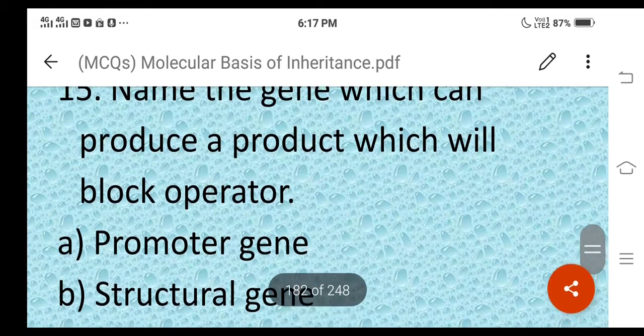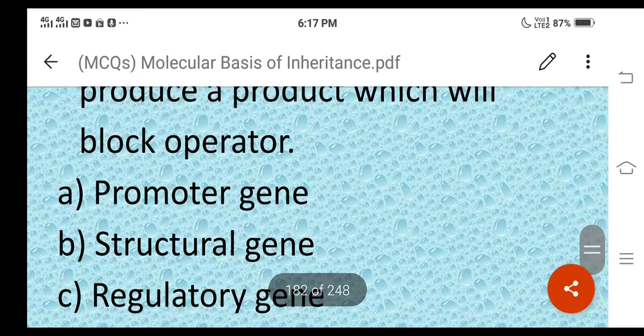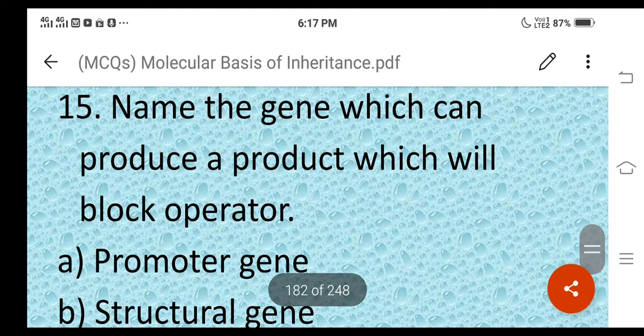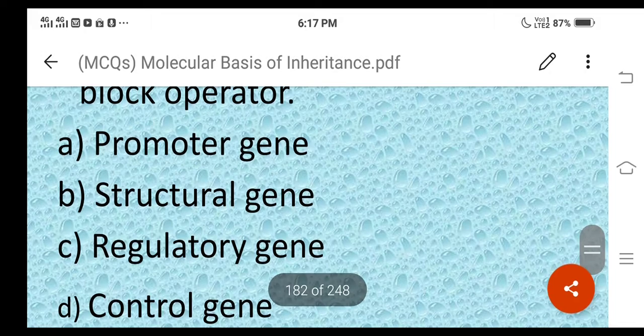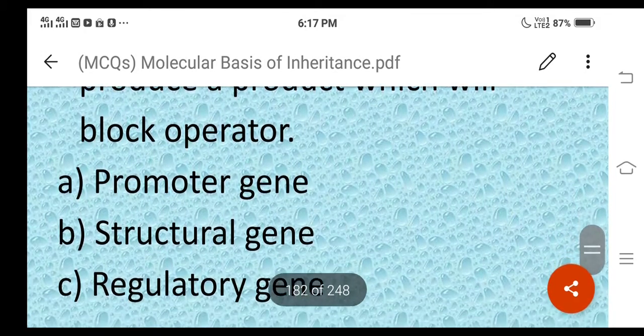For question number 15, the correct answer is the regulatory gene, which we mention as the gene I in the lac operon. Gene I, or the regulatory gene. Option C is the correct answer.